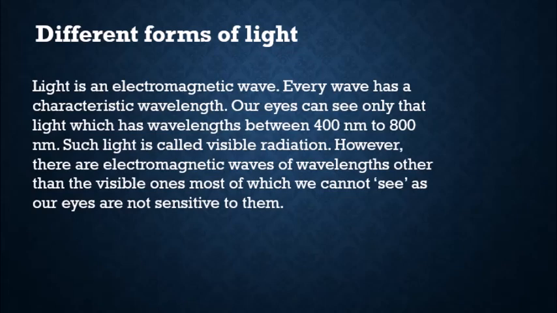Before learning about the different types of telescopes, let us first understand the different forms of light. We know that light is an electromagnetic wave and our eyes are only capable of seeing visible light, that is from 400 nanometers to 800 nanometers. So we use the visible radiation telescopes, that is the optical telescopes. Mostly optical telescopes are used to study space, but there are also other types of telescopes like X-ray, gamma ray and radio telescopes, which we will be studying now.